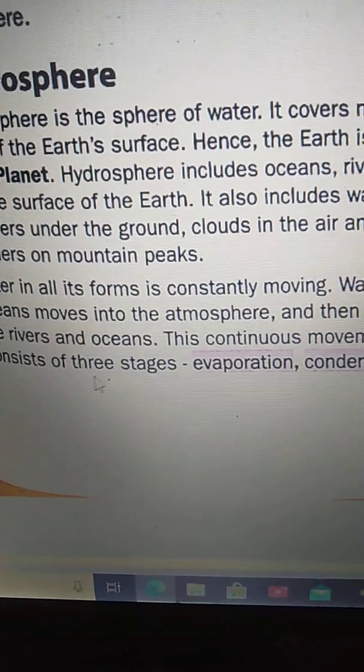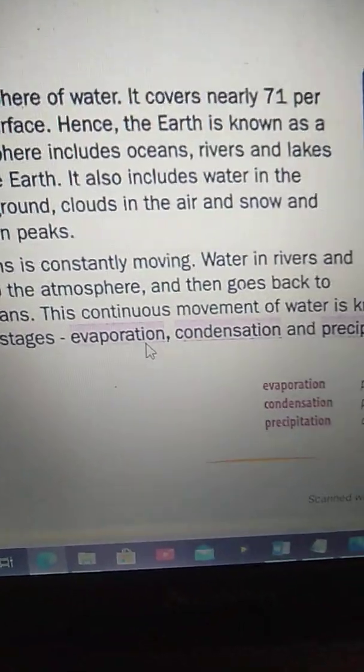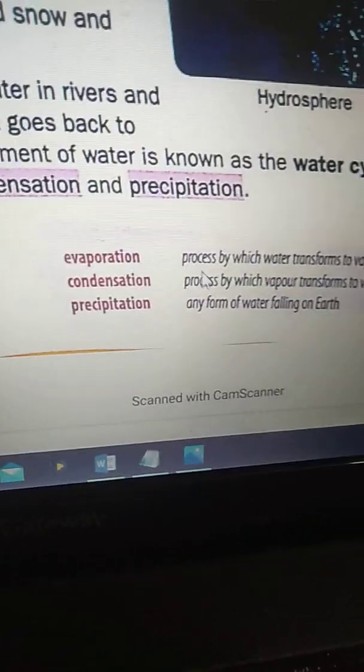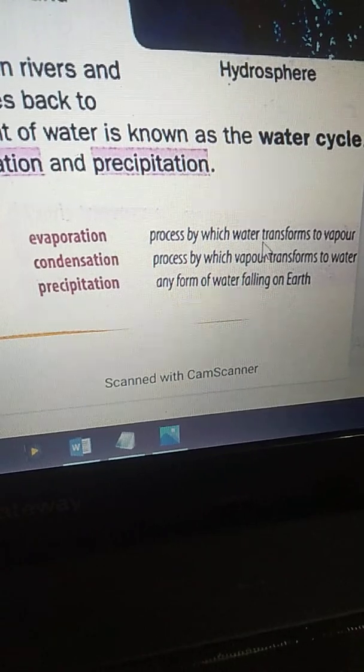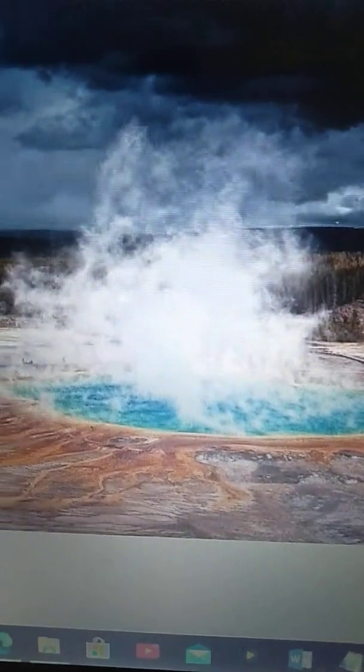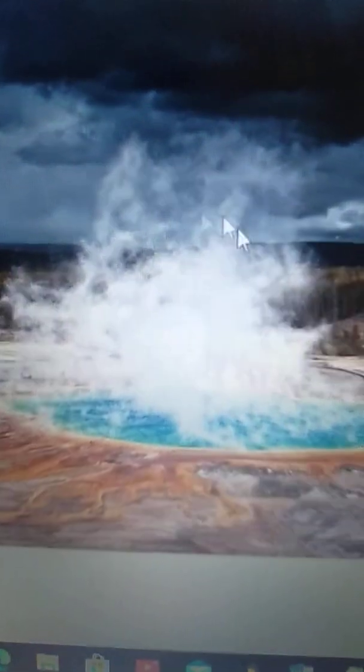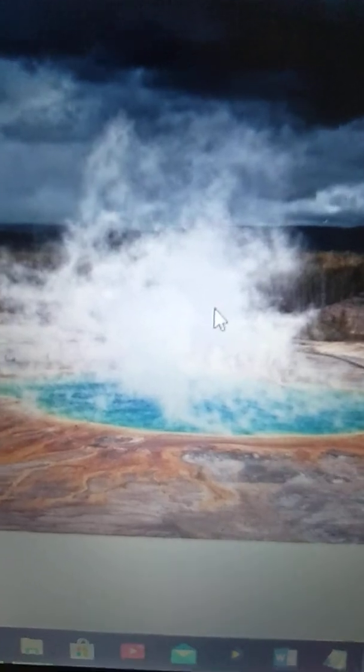The water cycle consists of 3 stages: evaporation, condensation and precipitation. What is meant by evaporation? The process by which water transforms to water vapor is called evaporation.